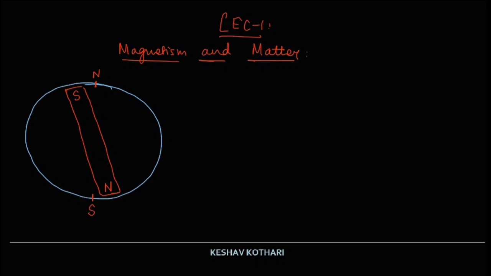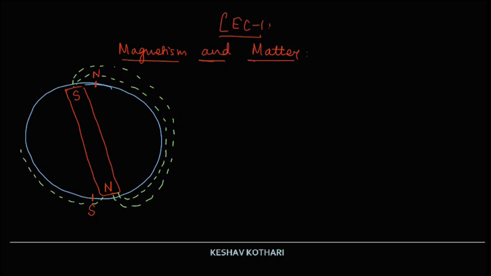Due to this, a magnetic field is created which encloses the entire earth, as shown.